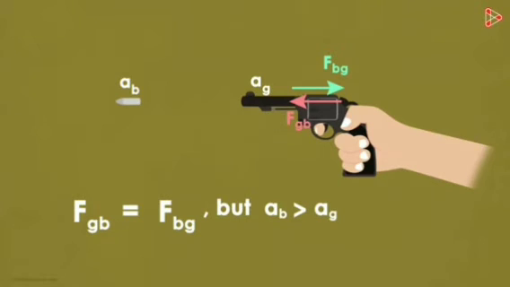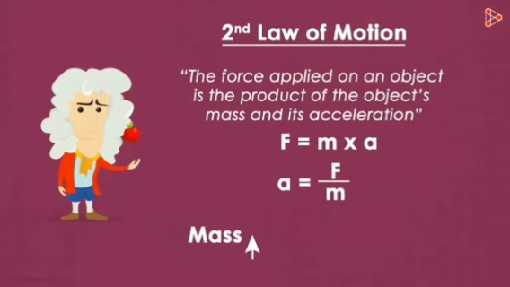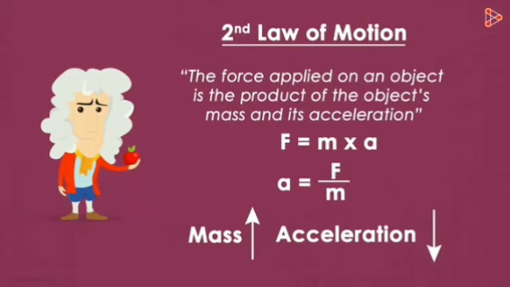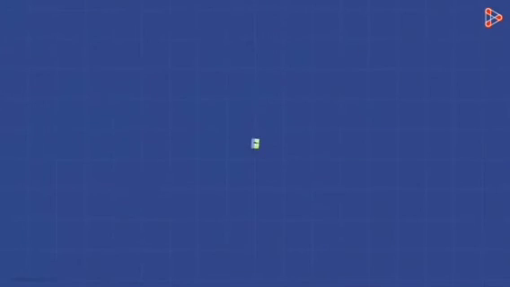Here we know that according to second law of motion, the force applied on an object is the product of the object's mass and its acceleration. So F is equal to ma, or a is equal to F by m, which means when mass decreases, acceleration increases, or when mass increases, acceleration decreases. So here AG is the acceleration of the gun and AB is the acceleration of the bullet. So mG is greater than mB. So acceleration of the gun is less than acceleration of the bullet.